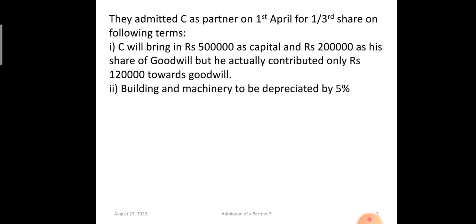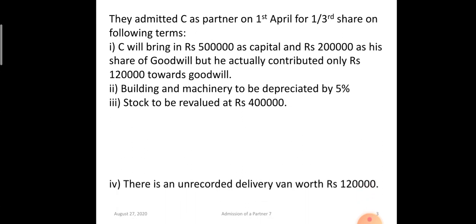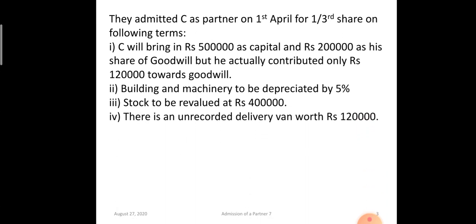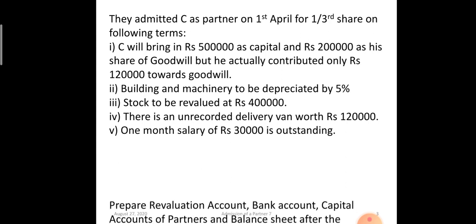Building and machinery is depreciated by 5%, so 25,000 and 10,000 rupees will be debited to revaluation account. Stock is revalued at 4 lakh, so 1 lakh rupees gain, so stock goes on the credit side of revaluation. Unrecorded delivery van is also a gain, asset is increasing. Liability is increasing, outstanding salary 30,000, so debited to revaluation account.